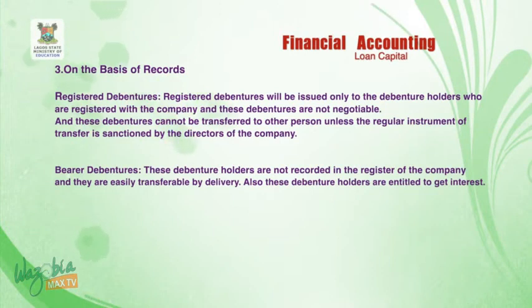Number 3, on the basis of records, registered debentures and bearer debentures. Registered debentures will be issued only to the debenture holders who are registered with the company, and these debentures are not negotiable. These debentures cannot be transferred to another person unless the regular instrument of transfer is sanctioned by the director of the company. Bearer debentures. These debenture holders are not recorded in the register of the company, and they are easily transferable by delivery. Also, these debenture holders are entitled to get interest.